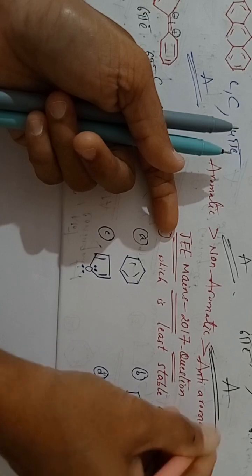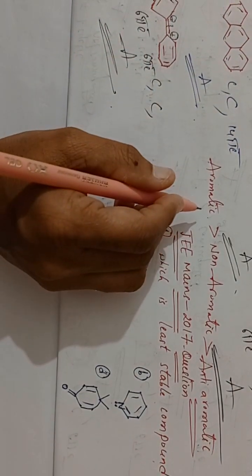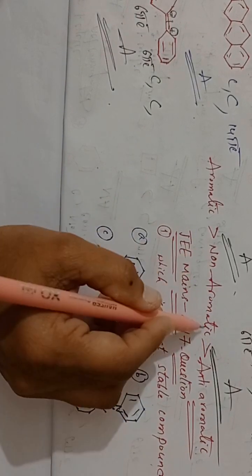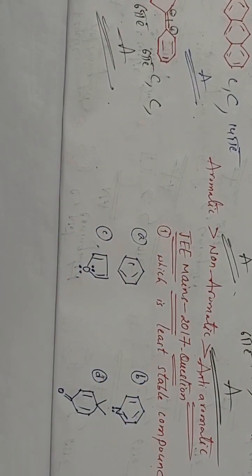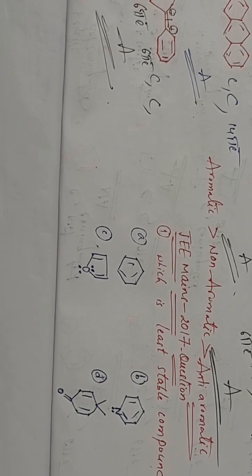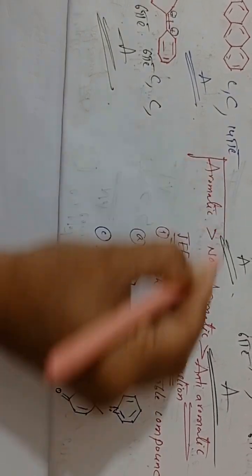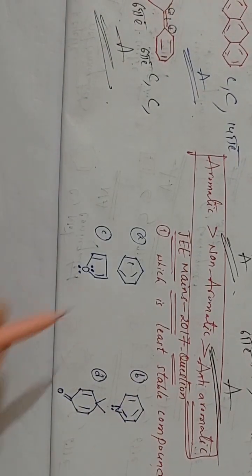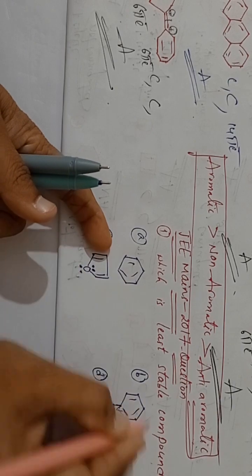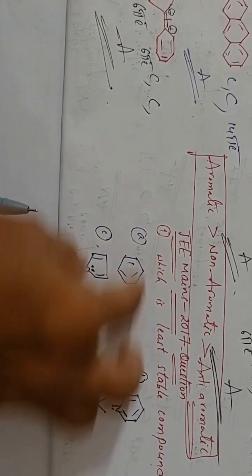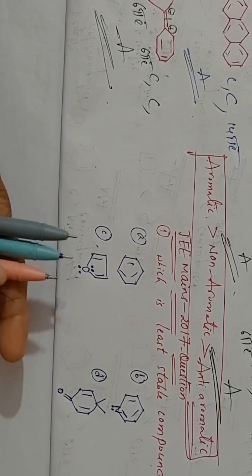So this is the stability order, students, because aromatic compounds are stabilized by the resonance structures. And if you take a non-aromatic compound, here the electrons are filled in the lower energy molecular orbital, so that's why stability is less, and here stability is very less. Now just remember this point, students, you can easily understand. Which is the least stable compound? First you have to identify whether the given compound is aromatic or non-aromatic. Based on that you can say the stability.